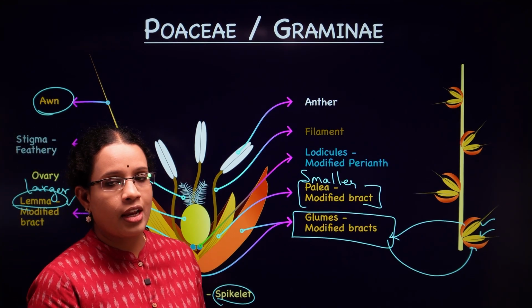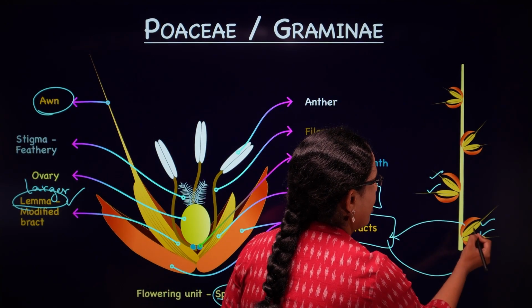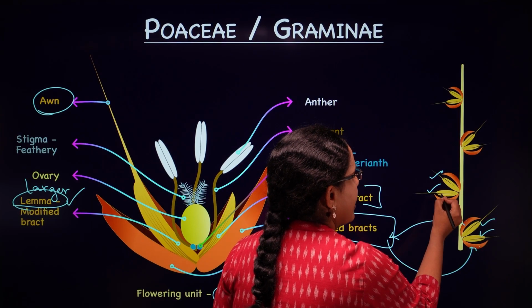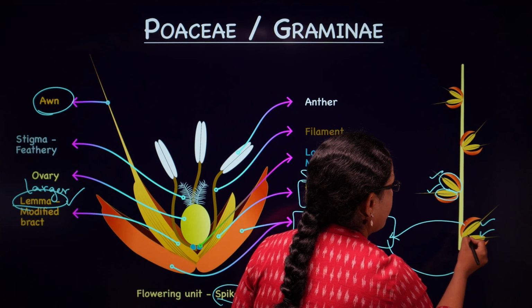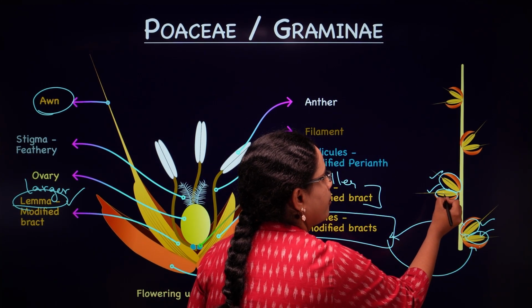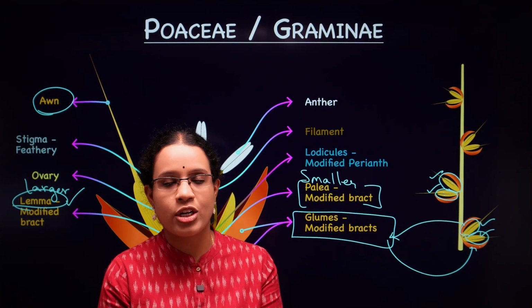Right, so we're talking about the bracts. Right now, these are clear. So we understood about the glumes, and now we understood about the palea and the lemma. Now this is a floret and the other floret. You're finding one and the other floret over here with the bracts present inside. Yes, now we understood about the bracts of the flower.